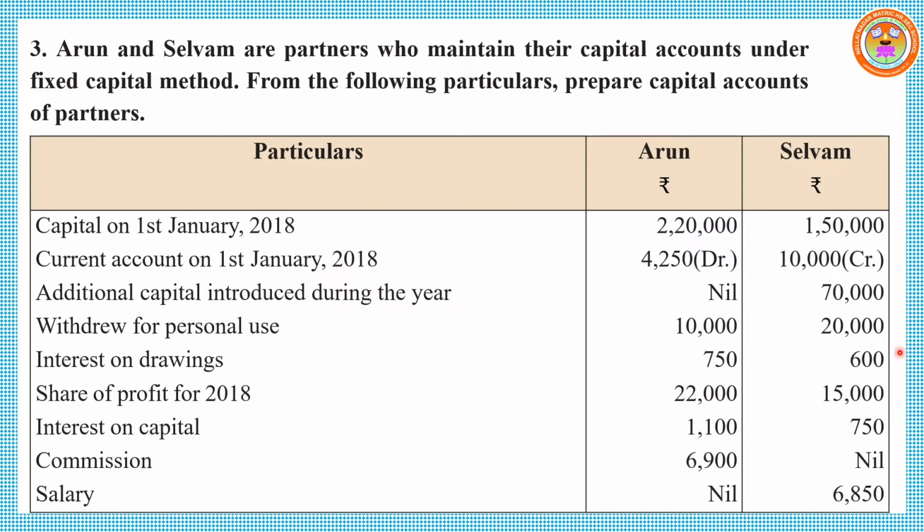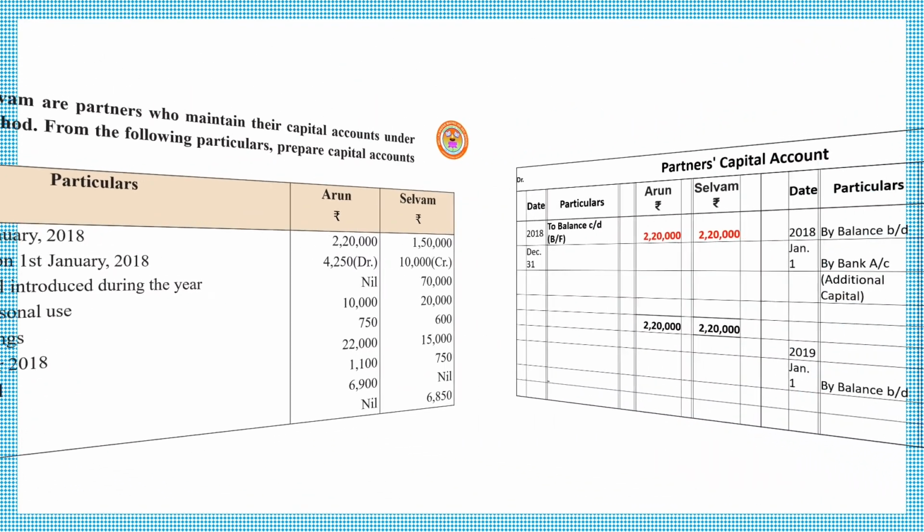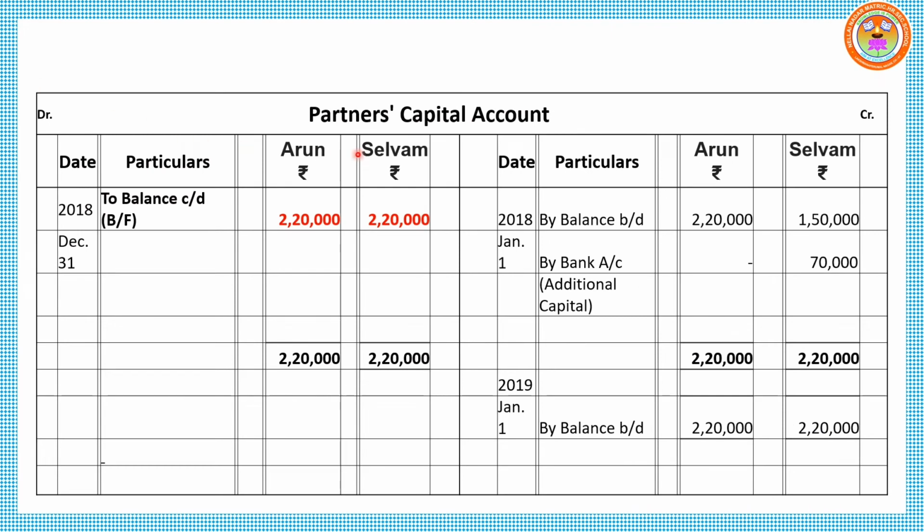By the heading, partners' capital account, create columns for Arun and Selvam on both the debit side and credit side. Just recall the format. Under fixed capital method, we have to prepare two accounts, capital account and current account. On the credit side, two items are to be recorded: opening capital and additional capital.